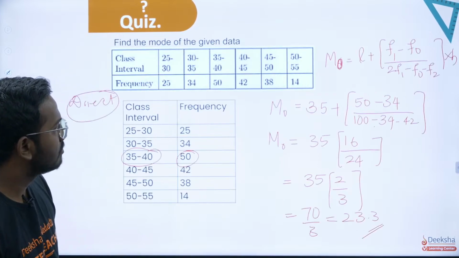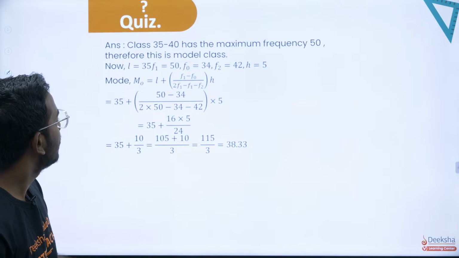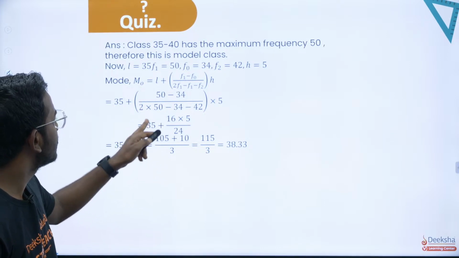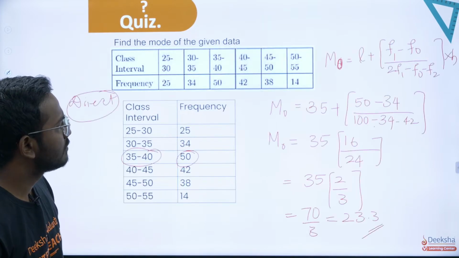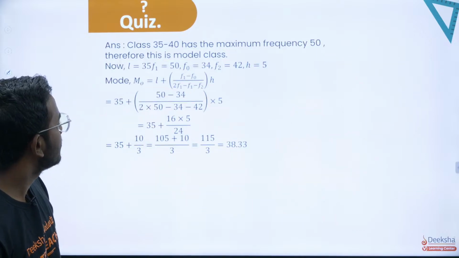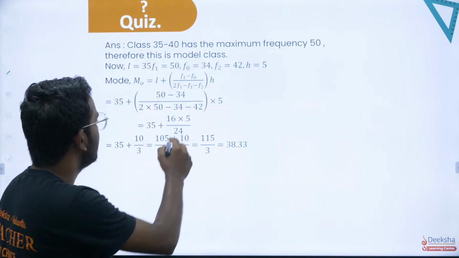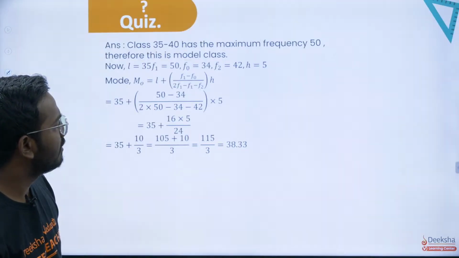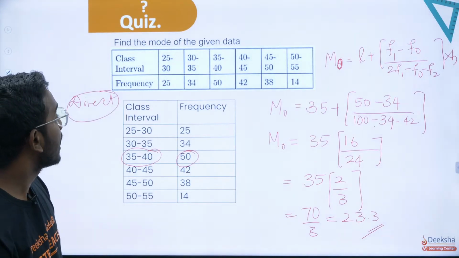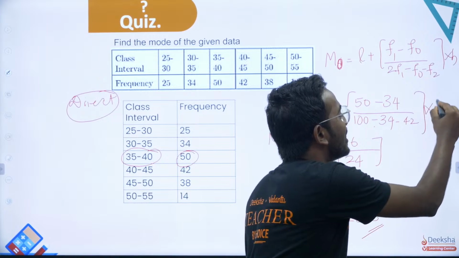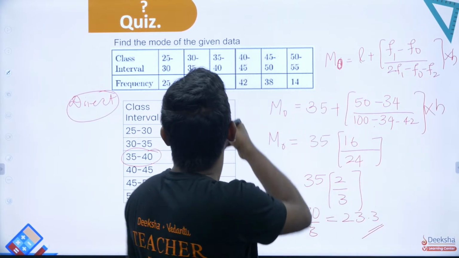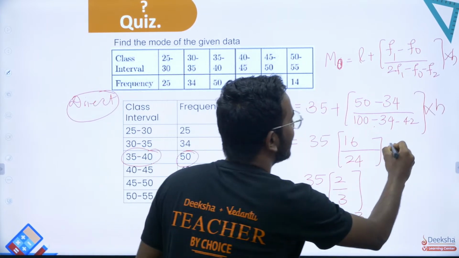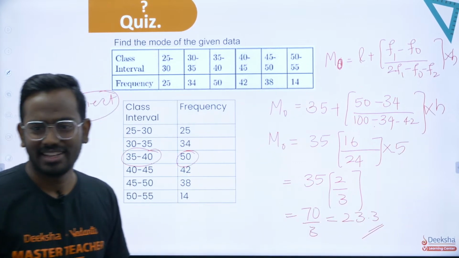So I think there are some miscalculations, right? So this is 2 into 50, that is 100 minus 34 minus 42. Yes, 16 plus 5, it has to be 16 into 5. Okay, we've missed h. What is h here? The h is basically 5. You are supposed to take it into 5. No one mentioned it in the chat.